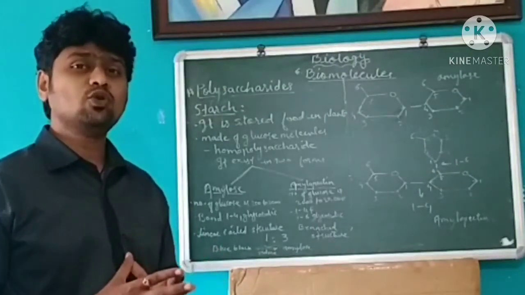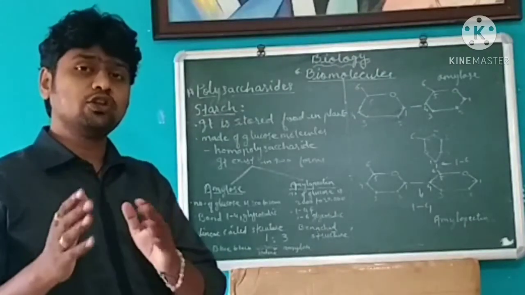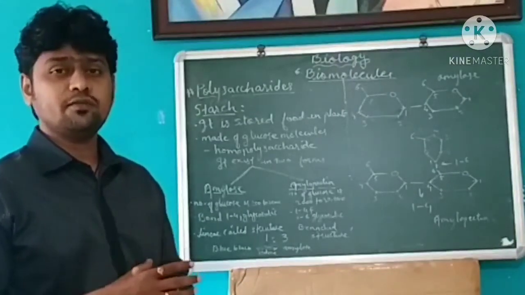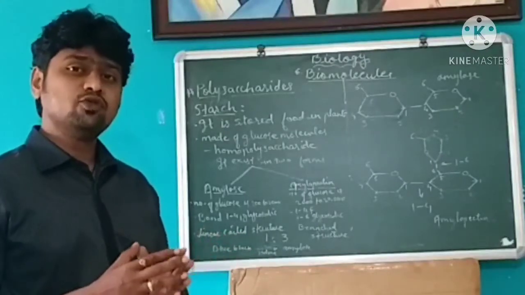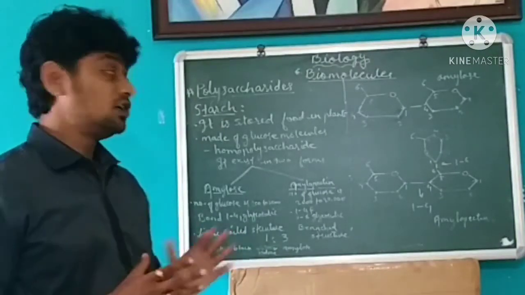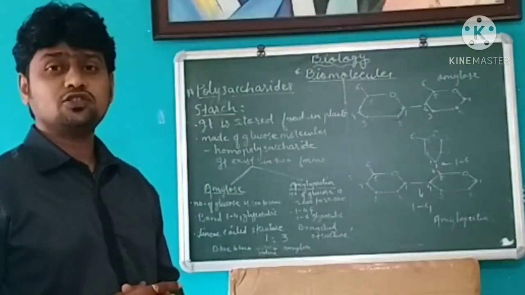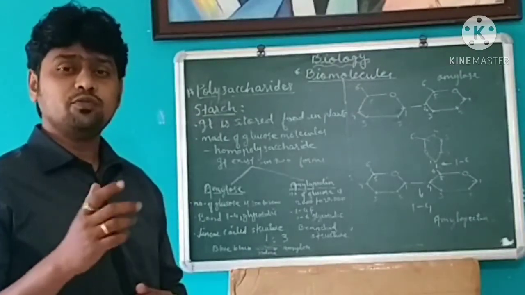But the excess glucose present in the plants is converted into starch and gets stored in plant parts, storage organs like roots, fruits, seeds. That is why starch is a storage polysaccharide.